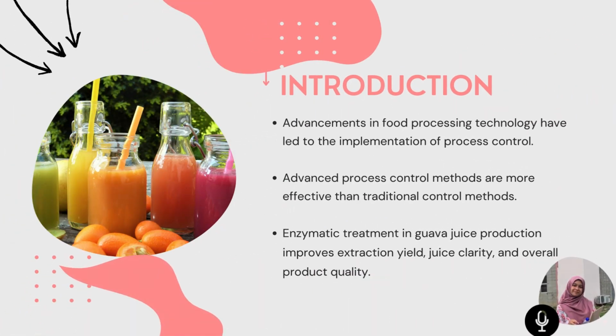Advancements in food processing technology have led to the implementation of process control, which is more effective than traditional control methods. Enzymatic treatment in guava juice production improves extraction yield, juice clarity, and overall product quality. This is where process control plays a main role in order to satisfy environmental and product quality standards while maintaining safe and cost-effective operation. So this study focused on process control, problem statement, control objective, process variable, mathematical model derivation, tuning and controller simulation on simulating stability, robustness, and AI involvement in guava juice production.